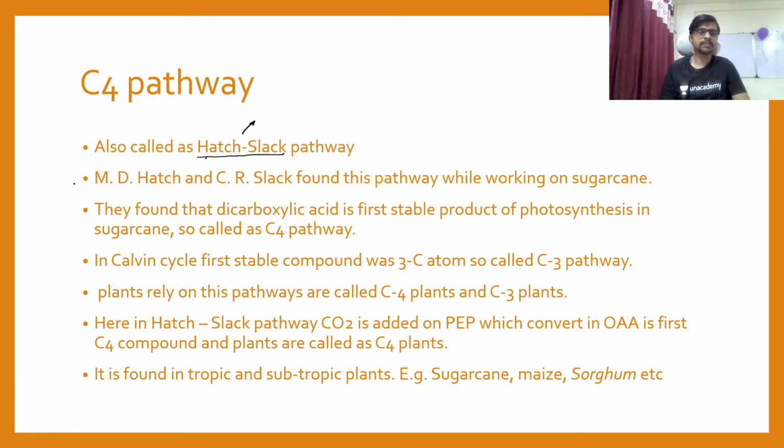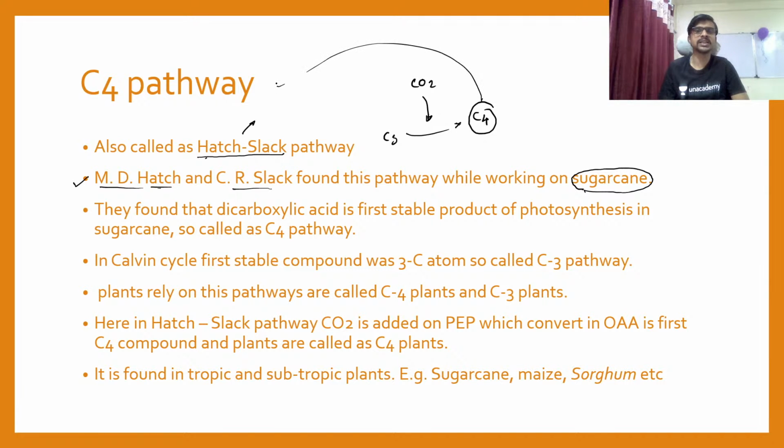MD Hatch and CR Slack were the two scientists working on sugarcane, and they found that the CO2 acceptor is not RuBP, a 5 carbon compound, but a 3 carbon compound which converts itself into a 4 carbon compound. That 4 carbon compound was the first stable compound, and Hatch and Slack decided to call it the C4 pathway. That's why the name is C4: the first stable compound in this pathway is a 4 carbon compound.